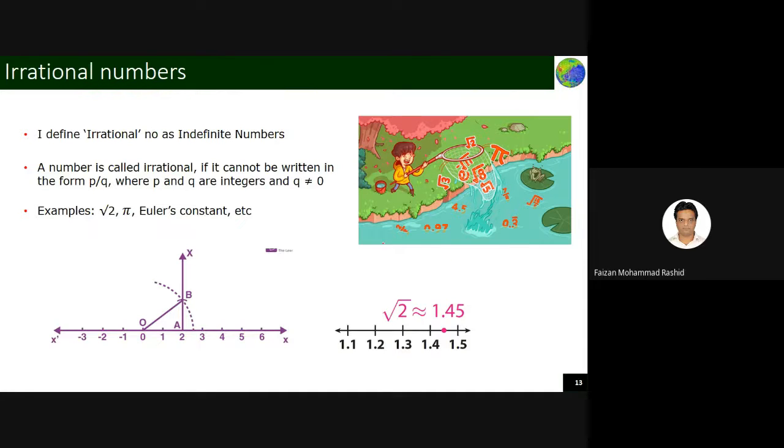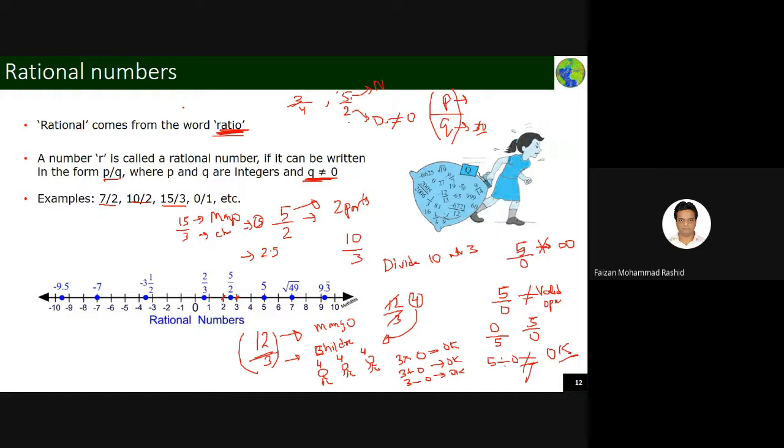What is an irrational number? This is how I define it: irrational numbers are indefinite numbers. Now you will be confused, what is an indefinite number, sir? Indefinite number means you can't get the exact value of that number. Come to me, I will show you. This is called a rational number. Why? 15 by 3. That means I have 15 mangoes and 3 children. I divided and I got 5 as the answer.